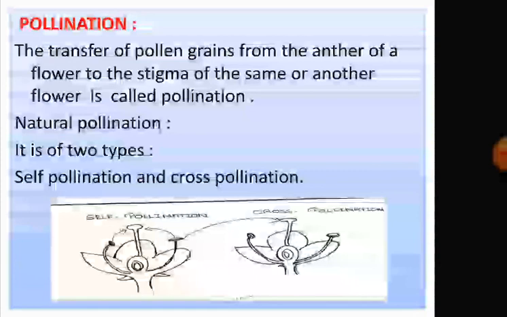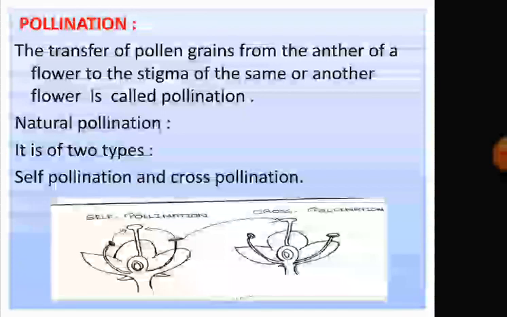Now, for the process of fertilization, the pollen grain must reach the stigma, so that the male gamete can fuse with the female gamete. This is brought about by a process called pollination. So what is pollination? It is the transfer of pollen grains from the anther of a flower to the stigma of the same flower or another flower. It takes place either naturally or artificially.